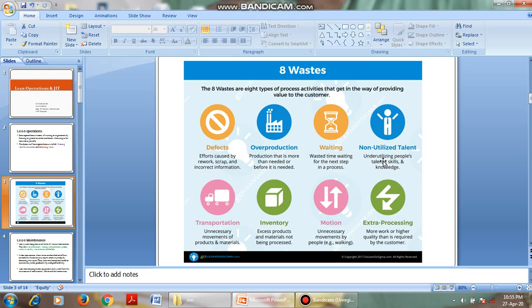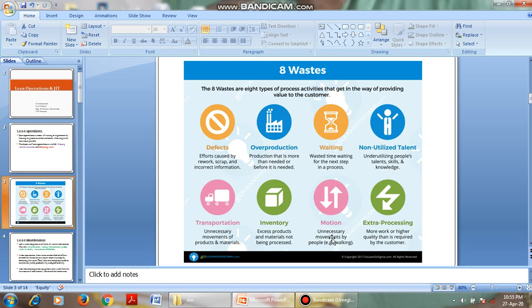Non-utilized talent, that is underutilizing people's talent, skills, and knowledge. In our organization, if there is an employee who has good talent but is not utilized, then it is non-utilized talent, and it is waste. Transportation is the unnecessary movement of products and materials. We should not move products and materials unnecessarily from one place to another; it is also a waste. Inventory is excess products and materials that are not being processed. If you purchase excess inventory which is not utilized, it is waste.